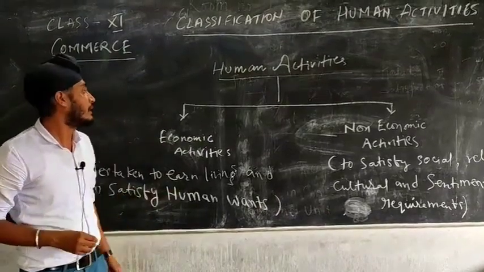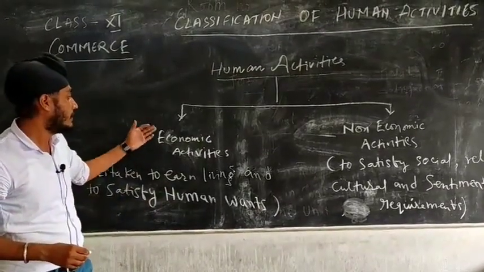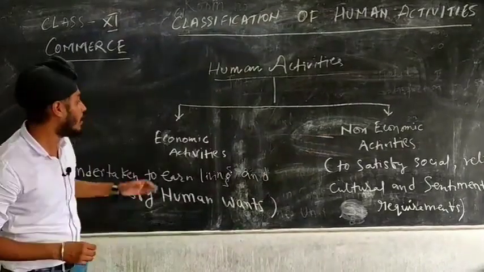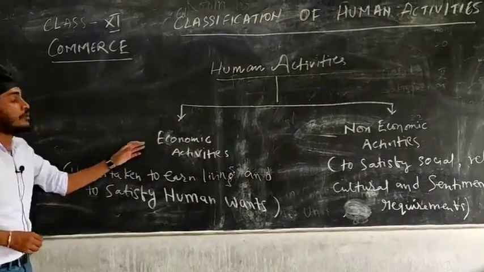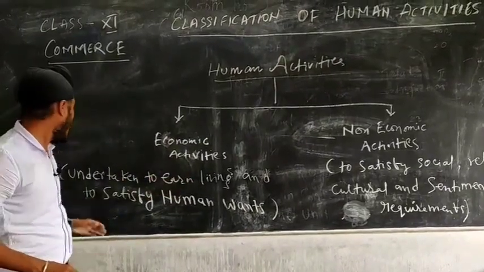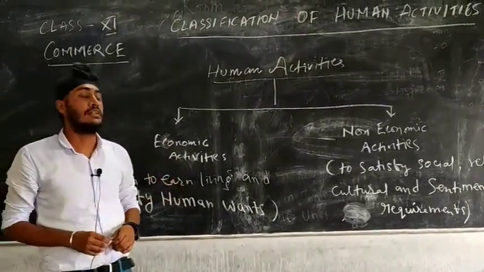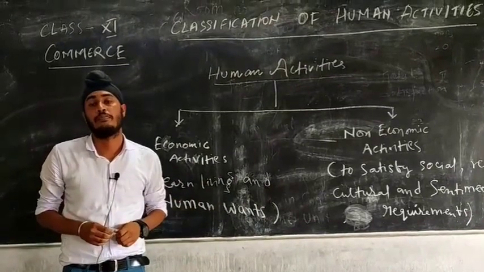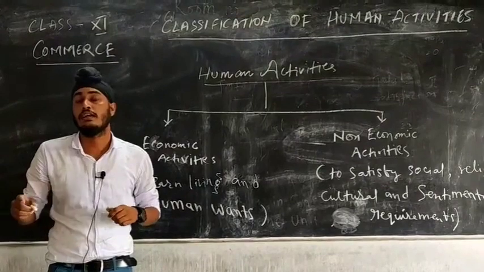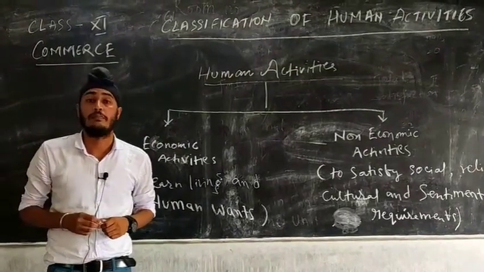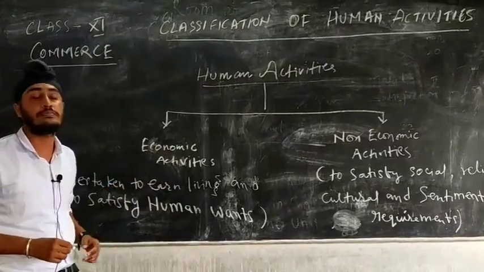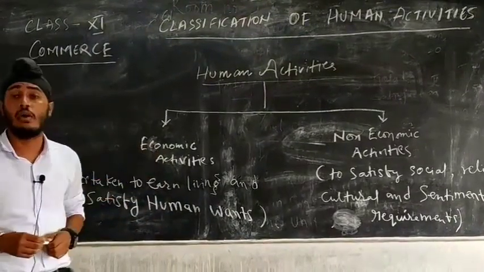Now human activities are divided into two types, economic activities and non-economic activities. Now what are economic activities? Economic activities are those which are undertaken to earn a living and to satisfy human wants. Suppose a teacher teaches in school and he earns for his living. So this is one kind of economic activity, like doctor, electrician. These all come under economic activities.